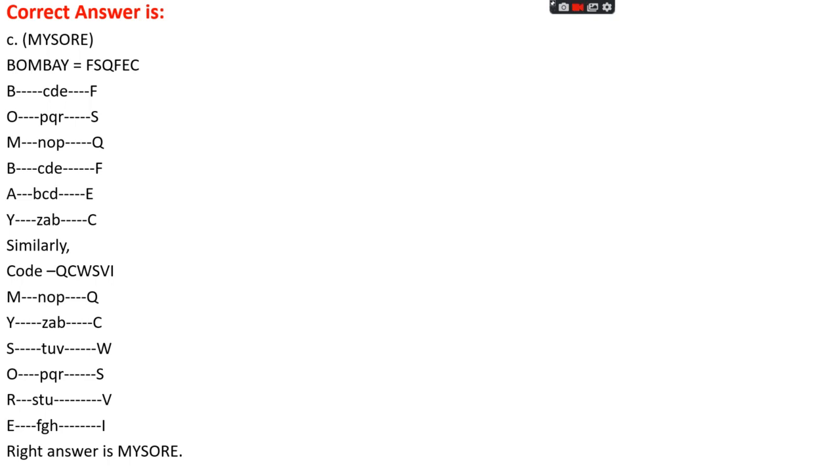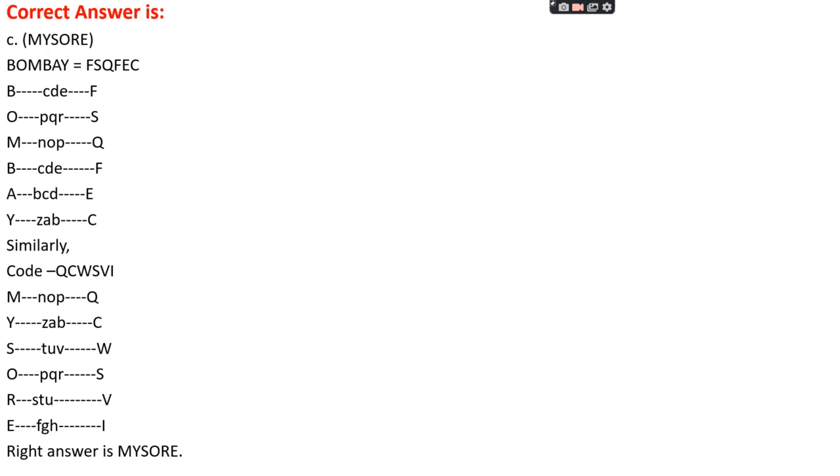Okay, let's see the coding for Bombay. For B, C, D, E, there is a gap, so there is F. Okay, O, then P, Q, R is a gap, so there is S. M, N, O, P is a gap, so there is Q. B, C, D, E, three letters are skipped, and then the code letter appears.